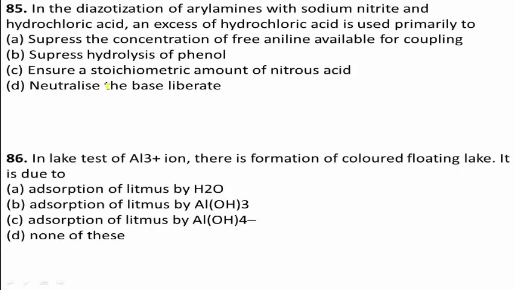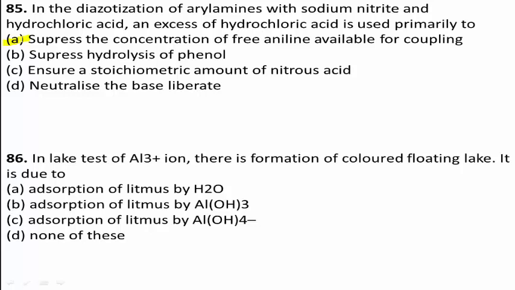Remember, excess HCl forms the hydrochloride salt of aniline, thus preventing azo coupling. Therefore, the correct answer for this question is option A. It suppresses the concentration of free aniline available for coupling.